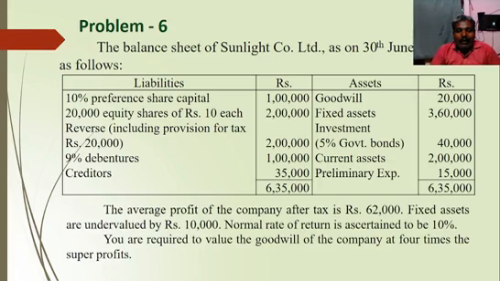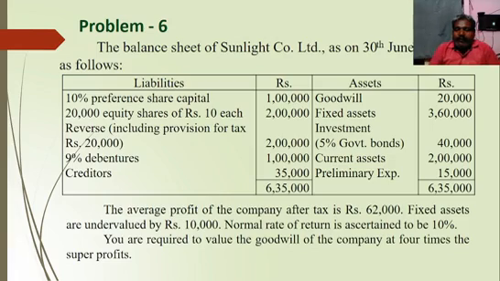The average profit of the company after tax is rupees 62,000. Fixed assets are undervalued by rupees 10,000. Normal rate of return is ascertained to be 10%. You are required to value the goodwill of the company at 4 times super profit, that means 4 years purchase of super profit, the first method. In the previous problem they gave directly the information we needed. Generally, for calculation of super profit we need average profit as well as normal profit. Average profit is directly given in this problem, but there is no normal profit available, right?